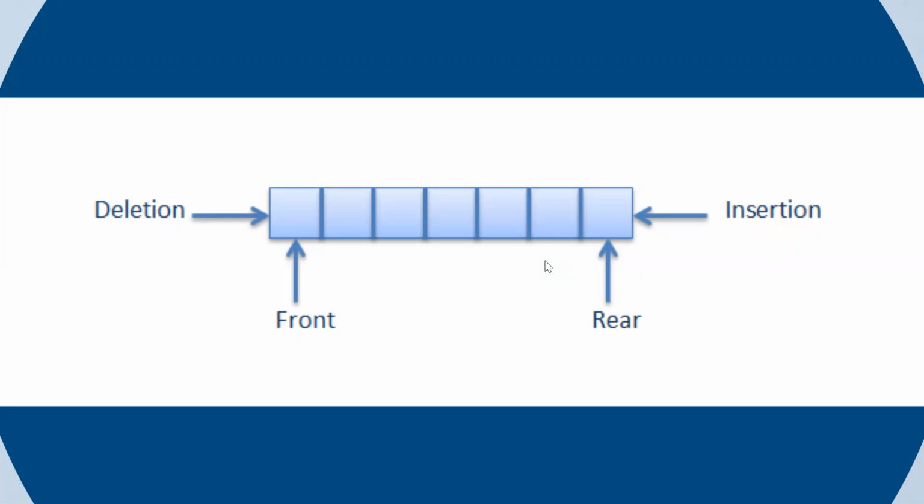For example, let's say we stand in a box office and we want to take some movie ticket. So how do we do it? The person who is standing at first will be getting the ticket and he'll be going out. So the deletion happens at front, right? If you are a new person, there's a big queue and you have to stand somewhere at the rear. So the insertion is happening at rear and the deletion is happening at front, right?